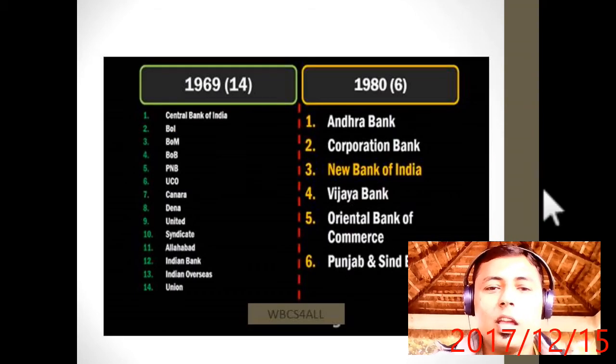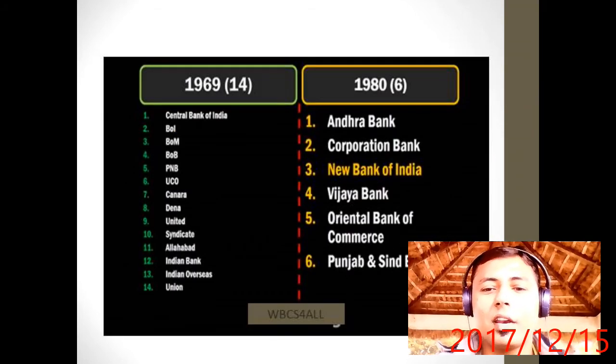Financial inclusion. We all know that regional rural banks, cooperative banks and NABARD were all established to increase financial inclusion for poor people. These were some steps of the government to bring financial inclusion, especially for poor persons. Now, in 1969, let me revise the list of banks which were nationalized.